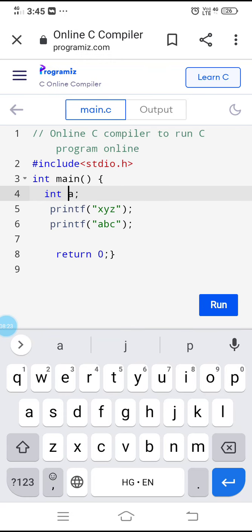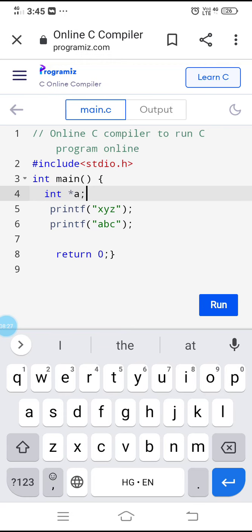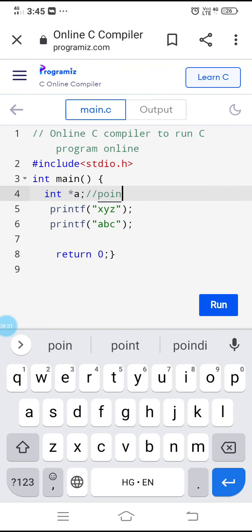The reason why it is accepting star is that star is a pointer actually. Star is nothing but a pointer. So it is considering it as a pointer, so it is accepting. Otherwise it won't accept.